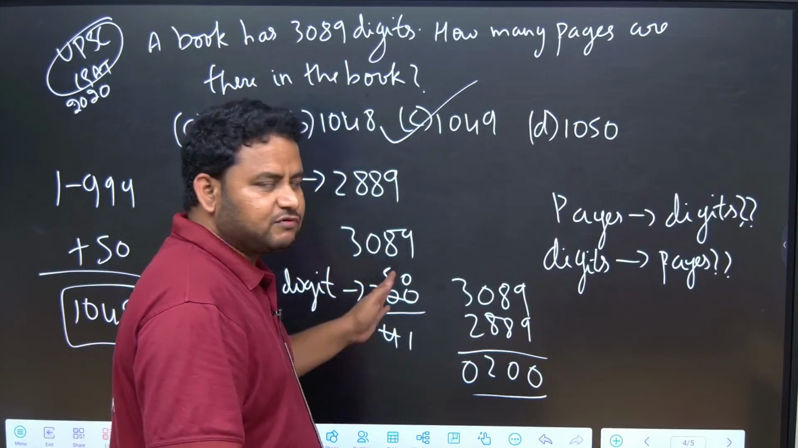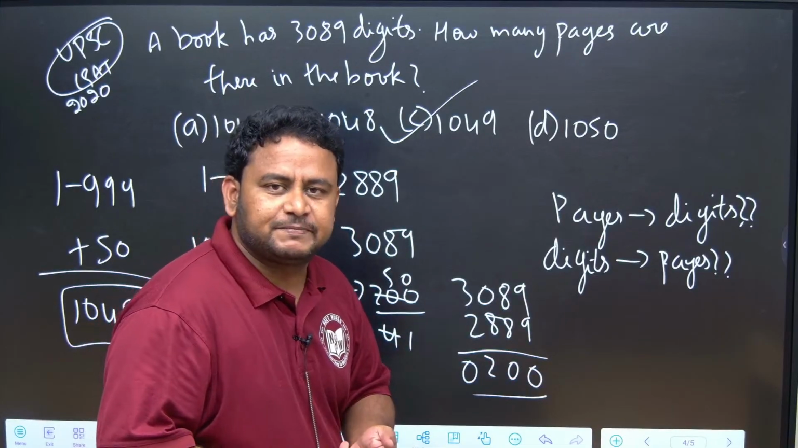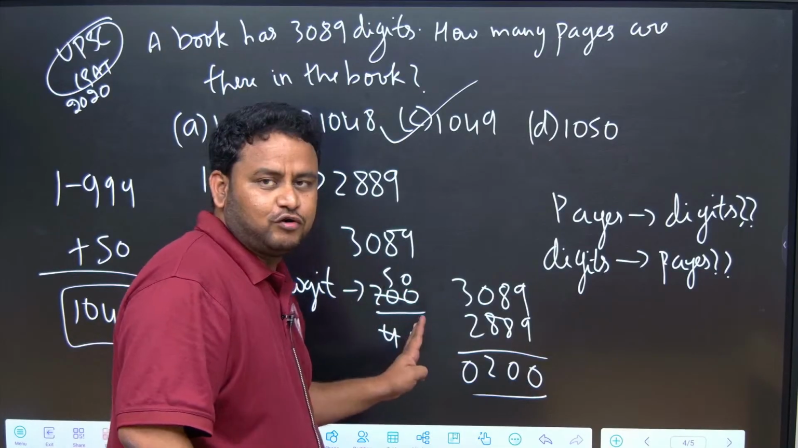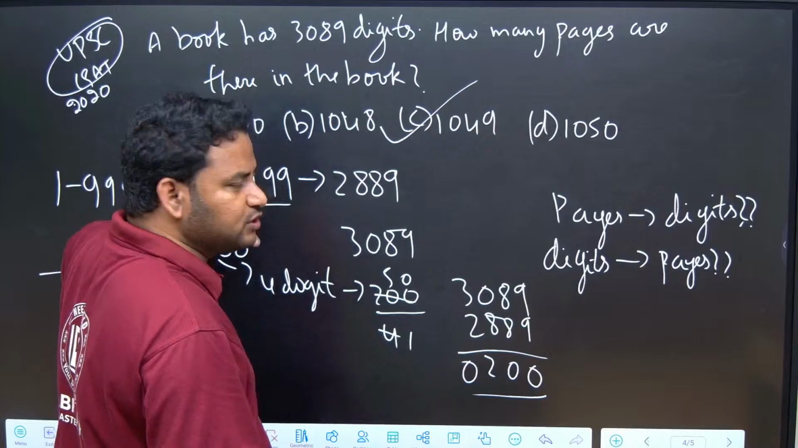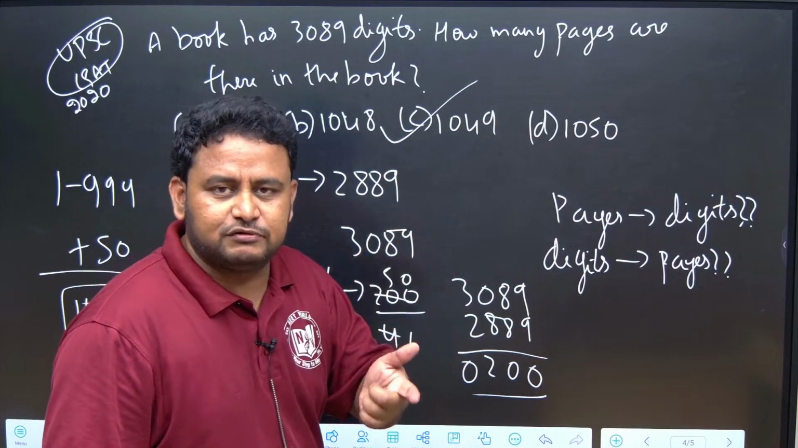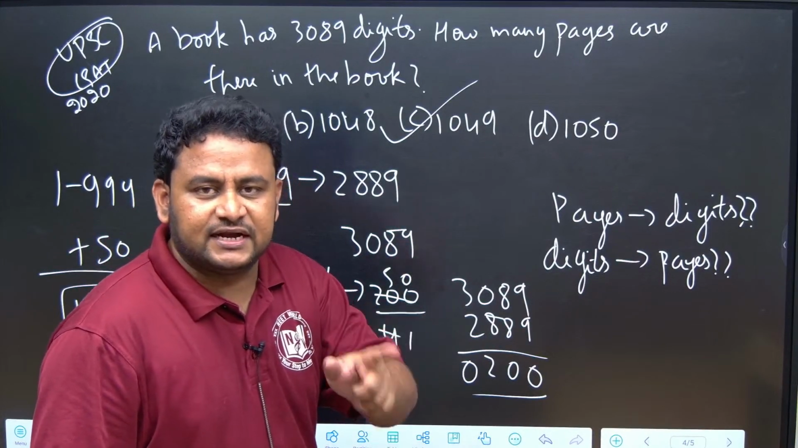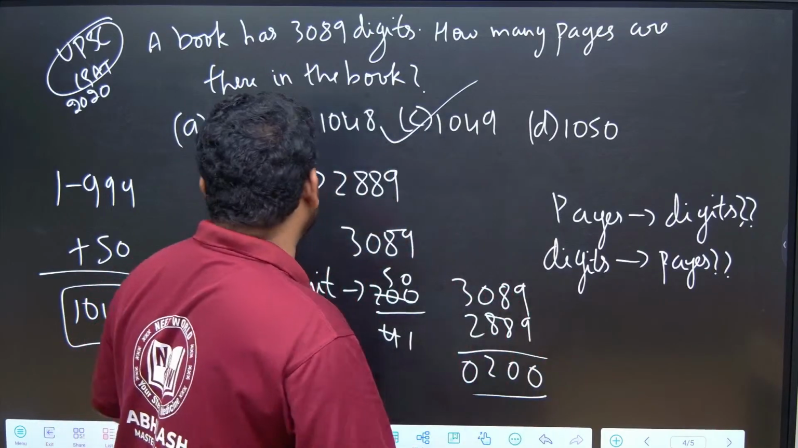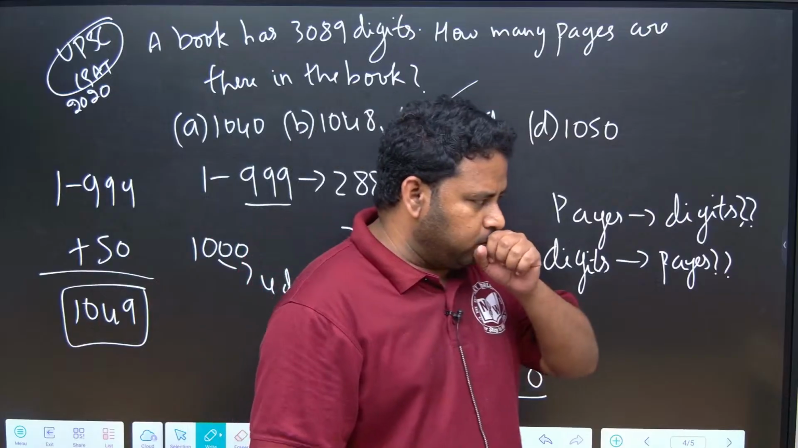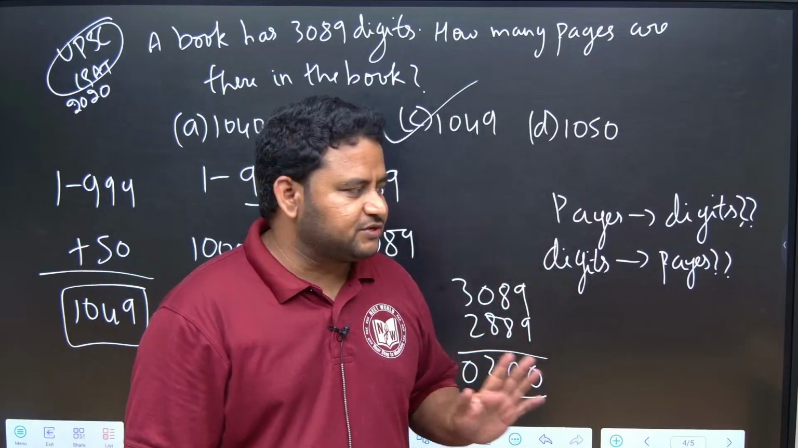So these digits are what? 4 digit numbers. So 4 digit number means I have to divide this difference by 4. If I divide the difference by 4, I am getting 50. That 50 I have to add to the number of pages. Till now I have used how many pages? 999 plus 50 pages is what? 1049 pages. So the book has 1049 pages.